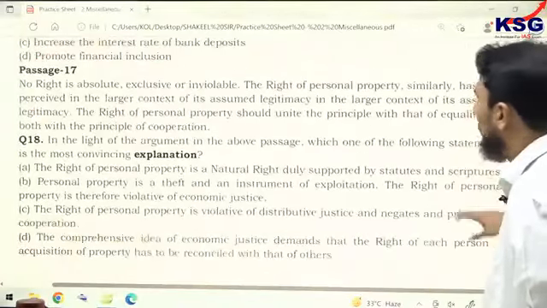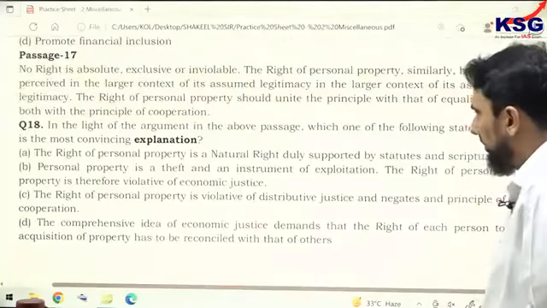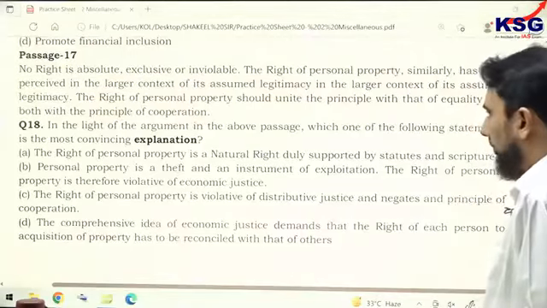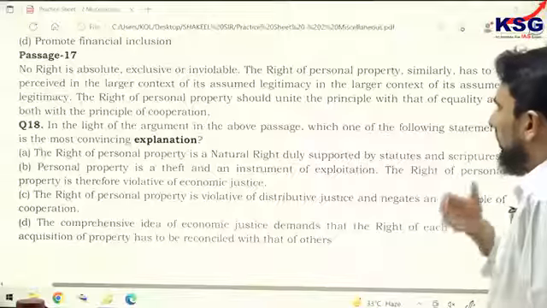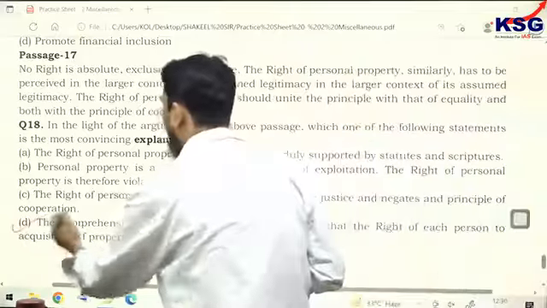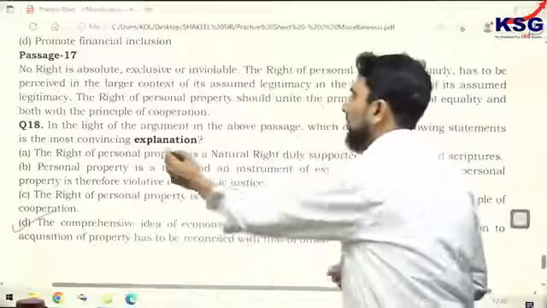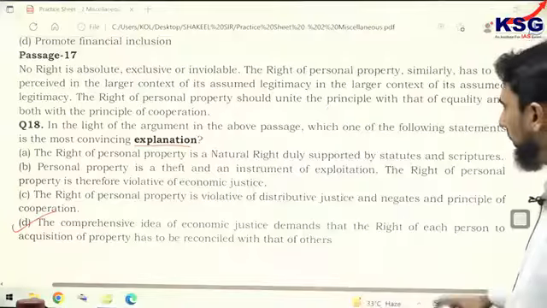Passage number 17 now talks about right, and it should be option D, Delhi. Your convincing explanation. So passage number 17, it should be D for Delhi.